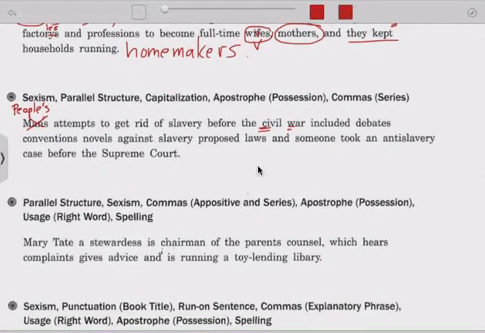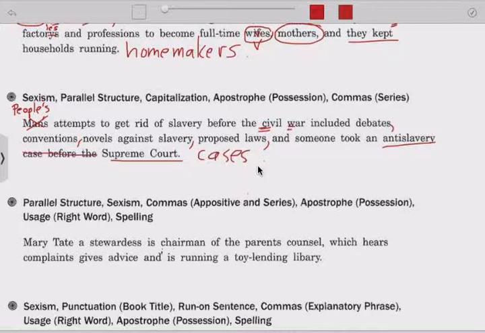Included debates, comma, we have a list going on. Conventions, comma, novels against slavery, comma, proposed laws, comma, and then here we have something that doesn't match. Someone took an anti-slavery case before the Supreme Court. So let's say anti-slavery Supreme Court cases.